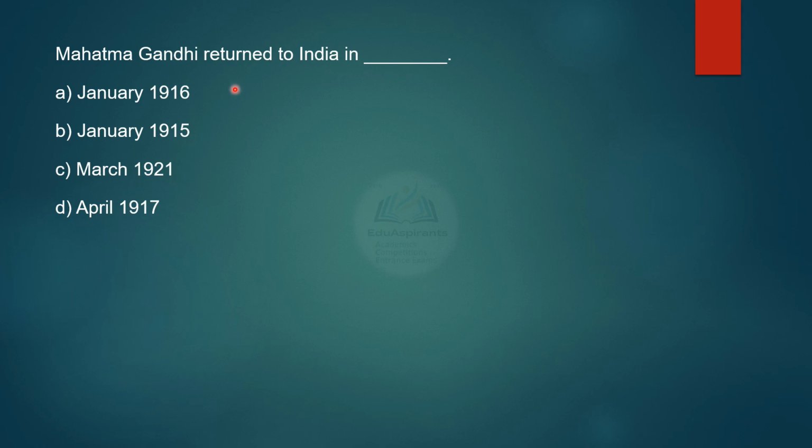Mahatma Gandhi returned to India in January 16, January 15, March 21 or April 1917. The answer is B, January 1915. And where did he return from? You all know, South Africa.